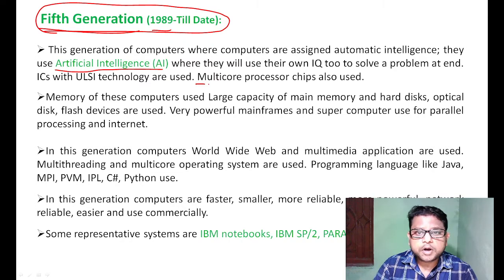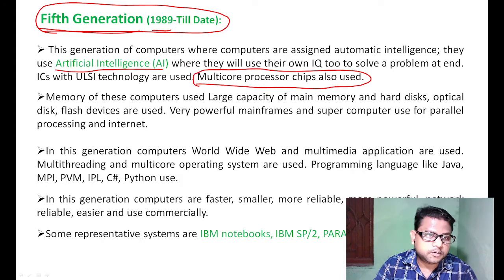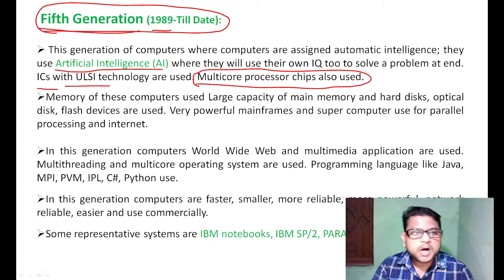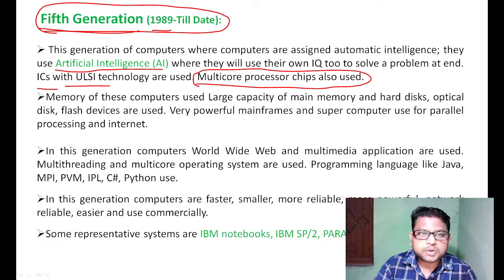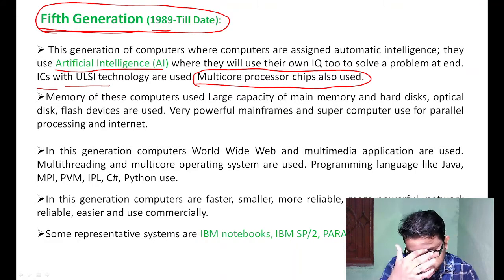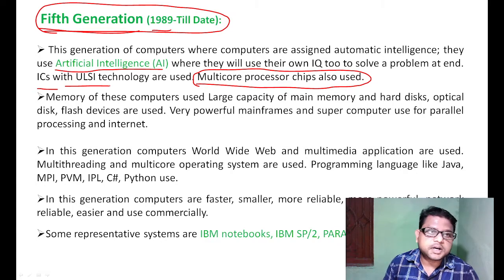Multi-core processor chips are used in the fifth generation of computer. IC with ULSI, that means ultra large scale integration, is also used.